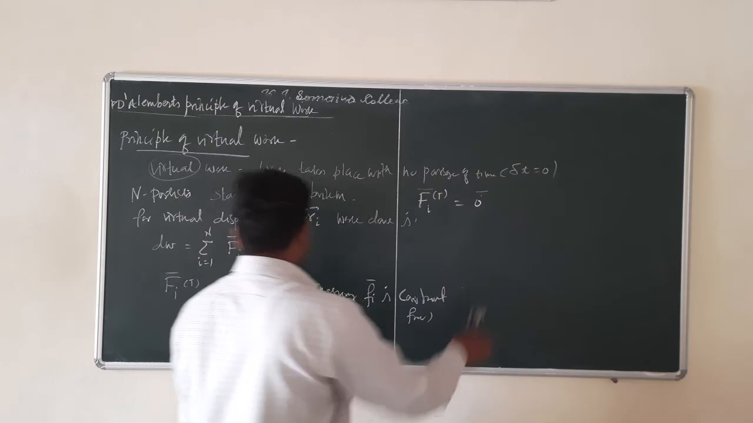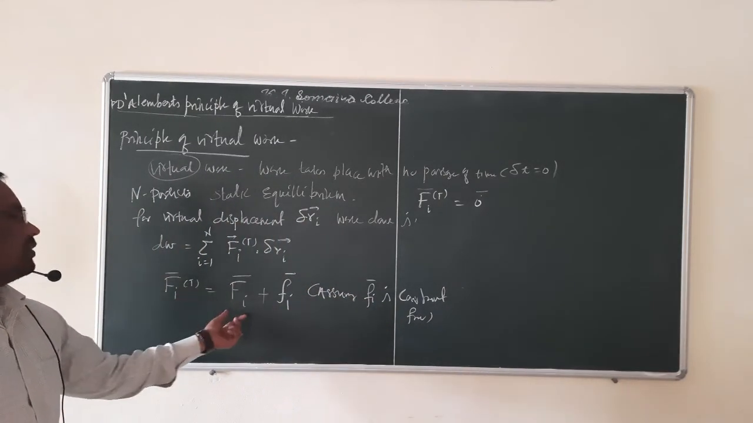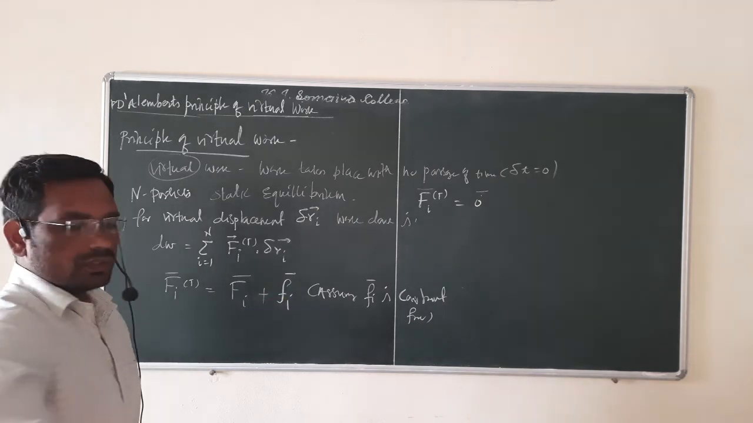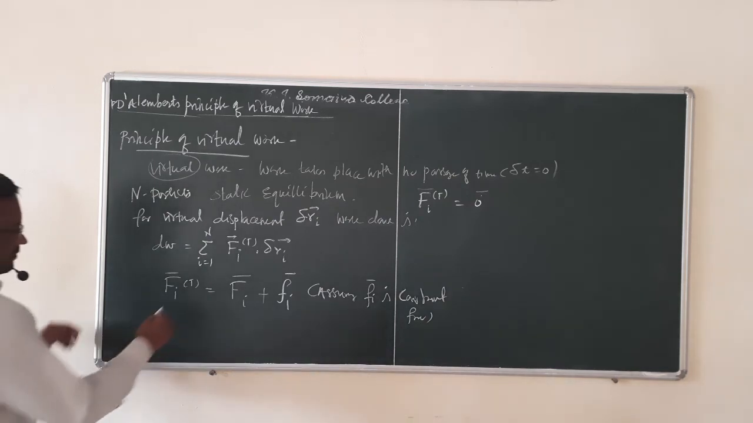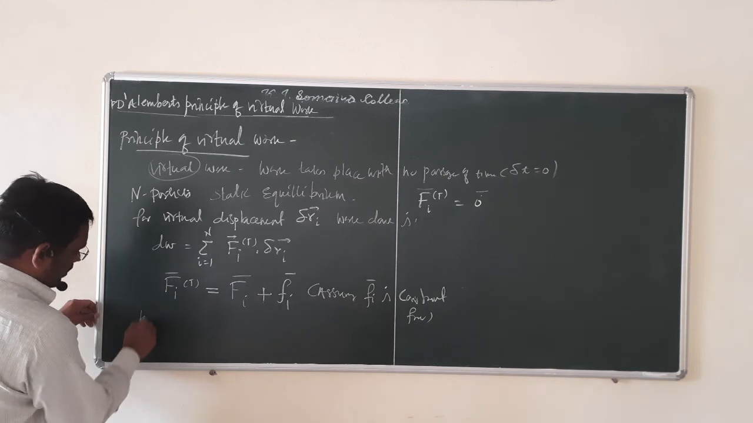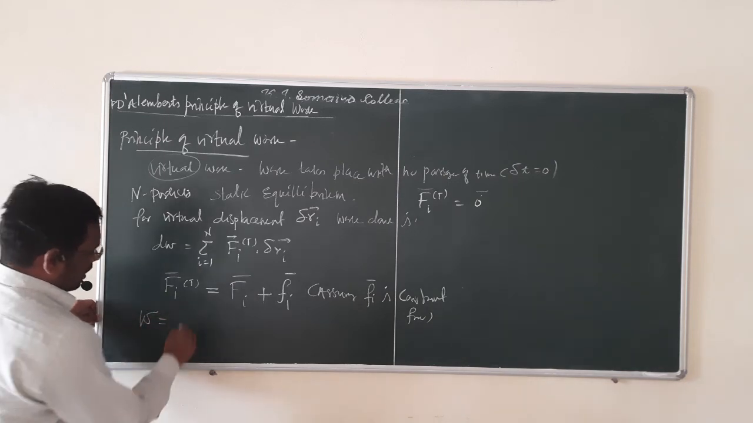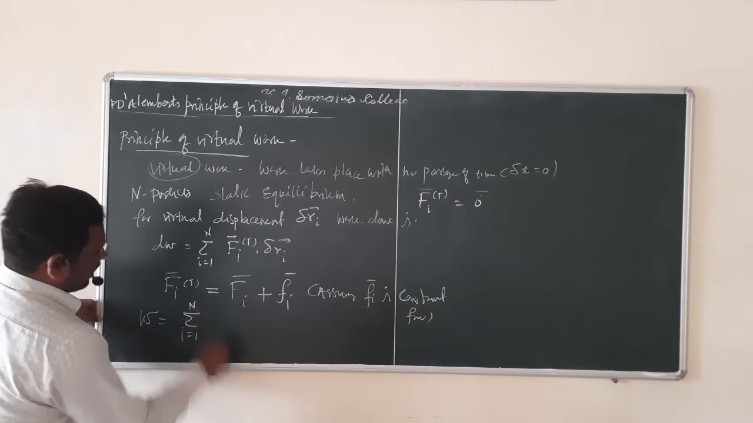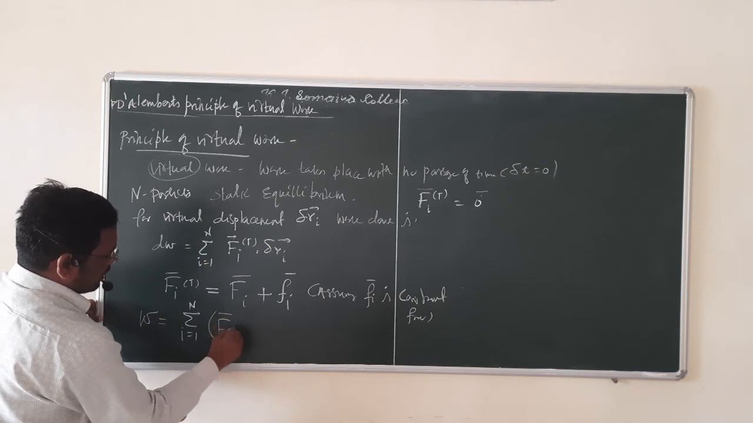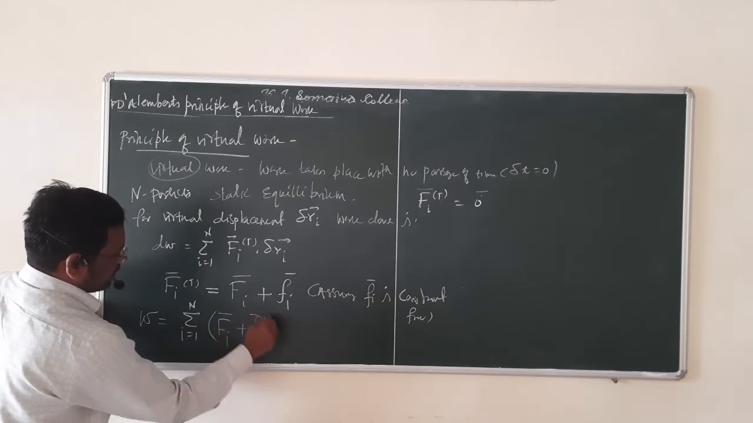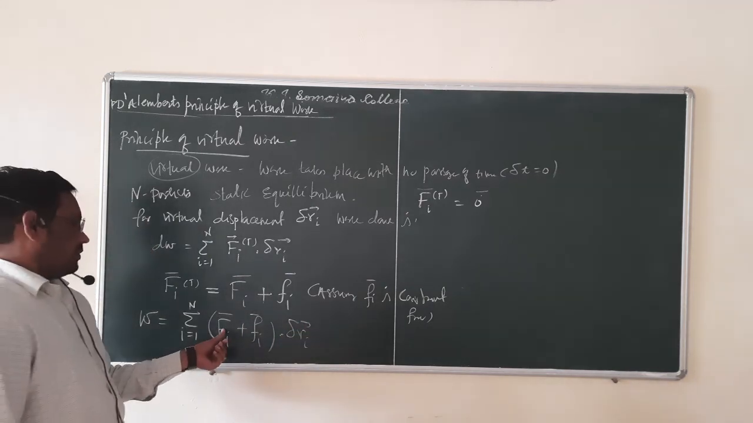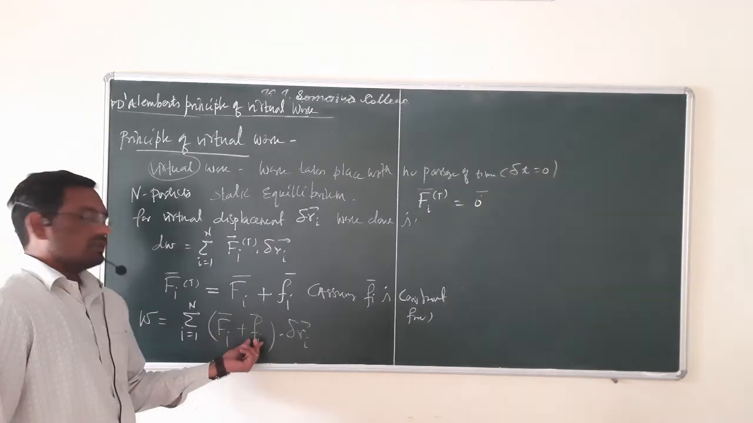For such a case we can write Fi total is equal to Fi plus small fi, where small fi is the constraint force. Now if you take the total work done, W is equal to the summation over i running from 1 to n of Fi plus fi, dotted with delta Ri. Here Fi is the actual force, and small fi is the constraint force.